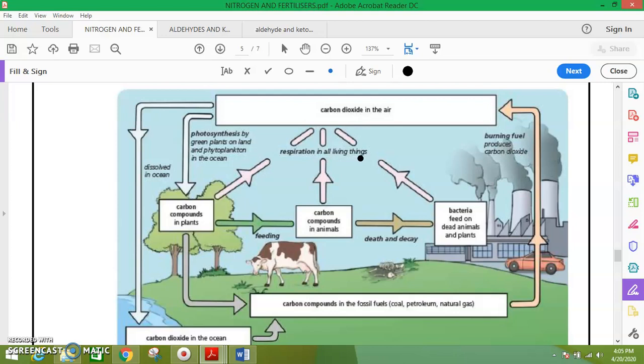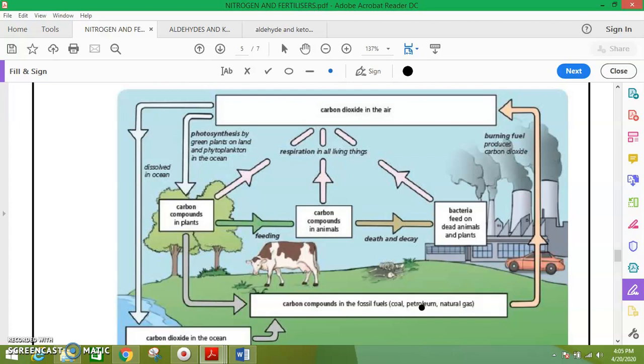Respiration in all living things produces carbon dioxide in the air. We use this carbon dioxide for photosynthesis, and from the carbon compounds in plants we get the fossil fuels: coal, petroleum and natural gas.